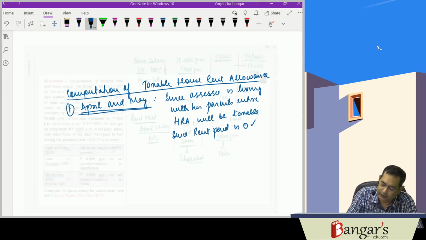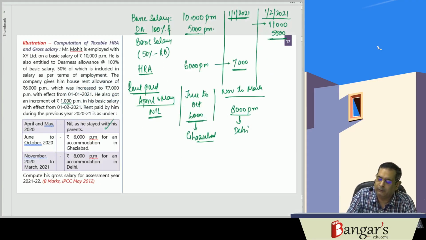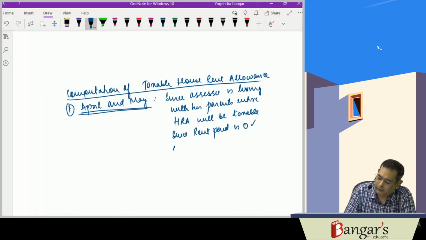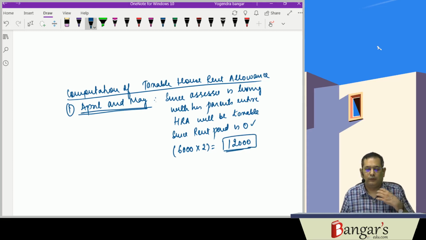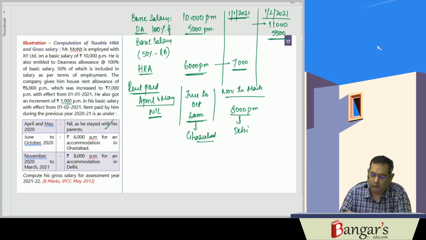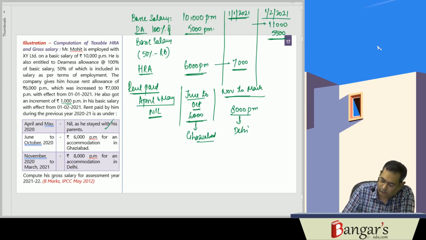So, how much HRA has been received in April and May? HRA is 6,000 per month, so 6,000 into 2, 12,000 rupees is the taxable portion of the house rent allowance. Then we have June to October, which we can compute together because from November there is a change in the place of living as well as rent.